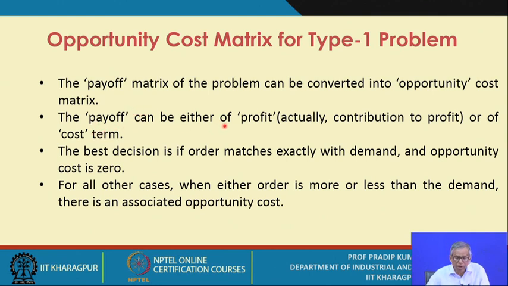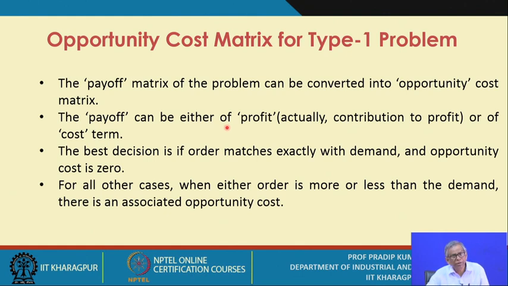The payoff can be either of profit, actually contribution to profit, this point I have already mentioned, or of the cost term, depending on the type of problem. Is it okay? So if it is an outside supply case, where sales is involved, then obviously the payoff or the outcome you compute is in terms of the profit.